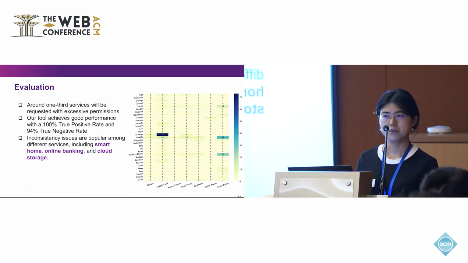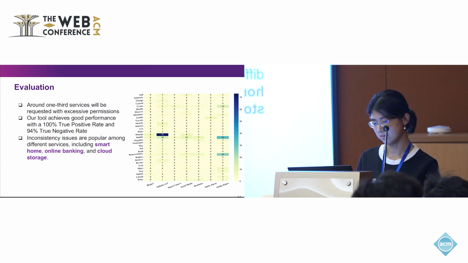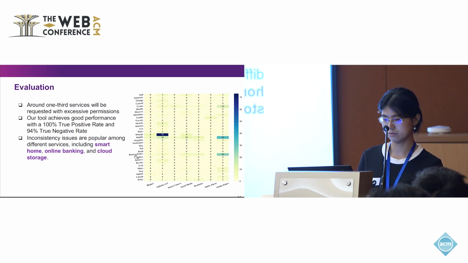We applied our tool to a real-world service, which is IFTTT. It achieved very good performance with nearly 100% true positive rate and 94% true negative rate. Our study reveals that around one third of services are requested with excessive permissions. This includes but is not limited to smart home, online banking, and cloud storage. If we have a close look at the online editor, you can see that the most popular requested permissions are remove or delete. When this operation is manipulated, it can cause severe impact for users' data because the user will lose their data. But this is an excessive permission.